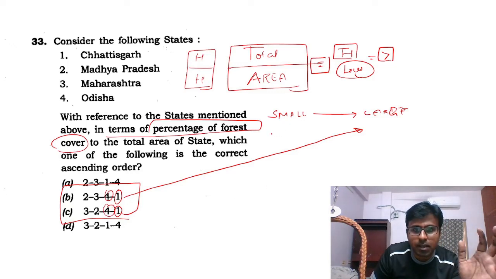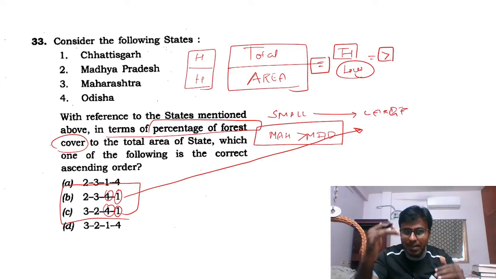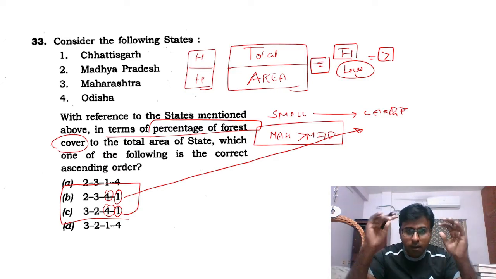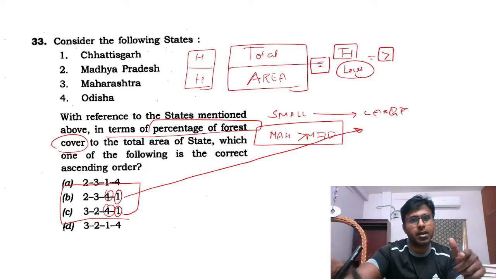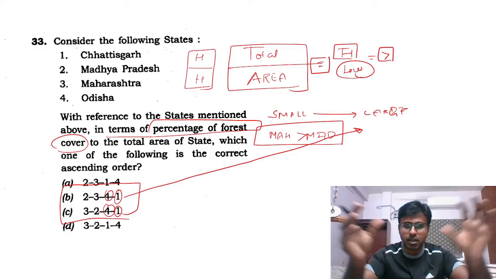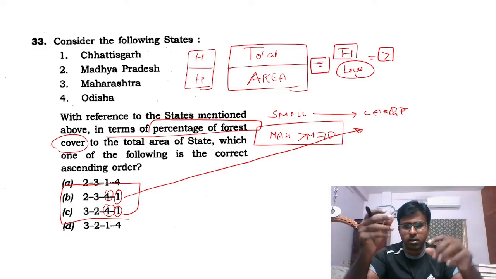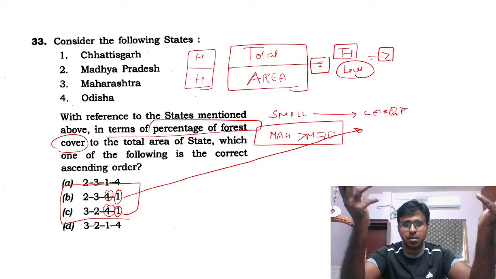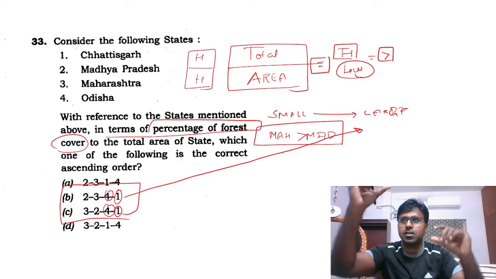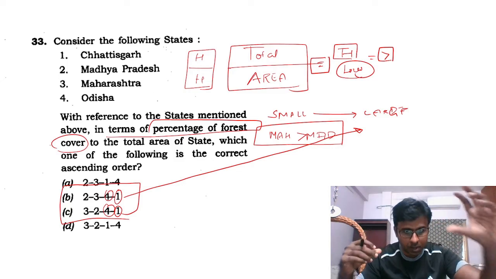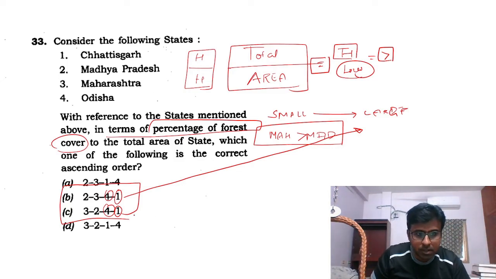Then you have to think about whether Maharashtra is the lowest or Madhya Pradesh is lowest. If you happen to see, Madhya Pradesh happens to be less industrialized than Maharashtra. Obviously, total forest cover, numerator, will be low in Maharashtra when compared to Madhya Pradesh. Numerator and size both are nearly same. Okay? Don't go into the exact number and all. Nearly same, so denominator is same. Numerator is low for Maharashtra, high for Madhya Pradesh. Maharashtra is the lowest. So answer is, for example 3, sorry, C.